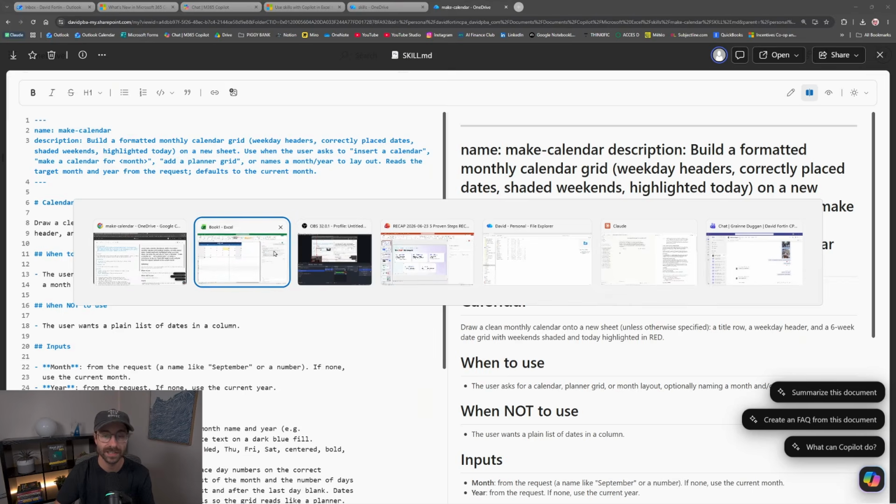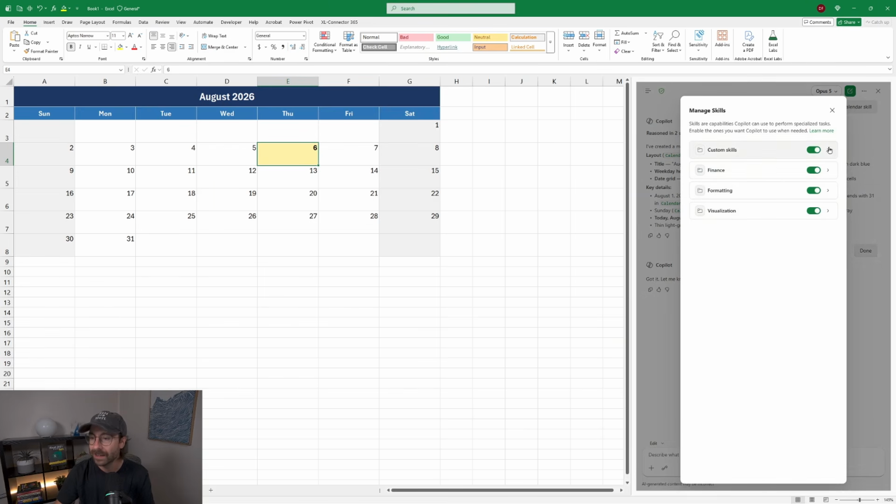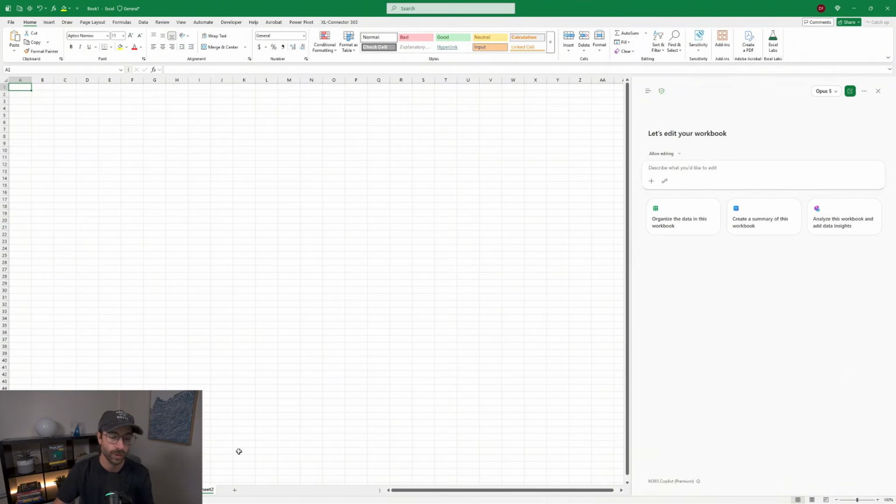I will rerun the skill, okay? Maybe it's not live like that. We'll see. I will refresh, turn this on. I know I'm going fast, but I just want to show you. I will create a new tab, and I will go create a calendar using, and then I will put make calendar. Okay, so that's how skills works.